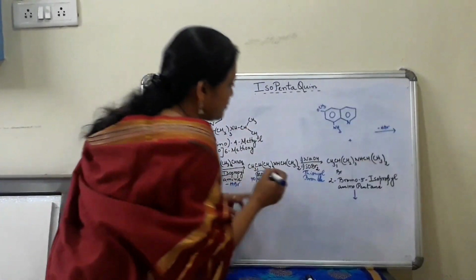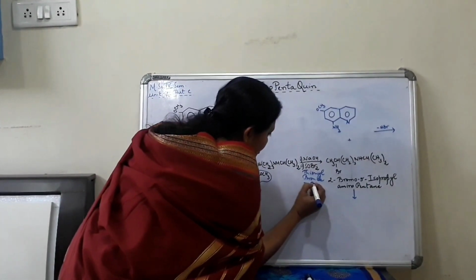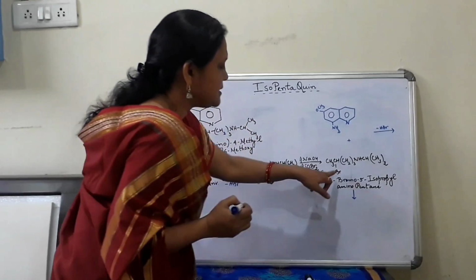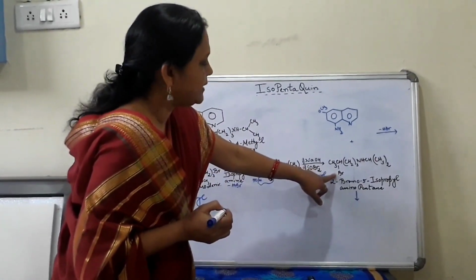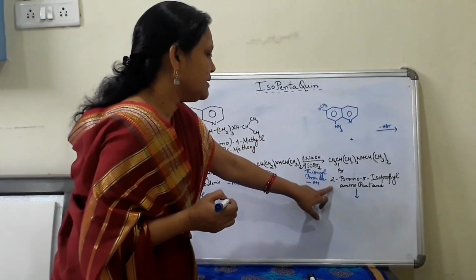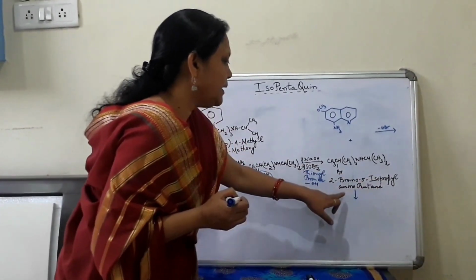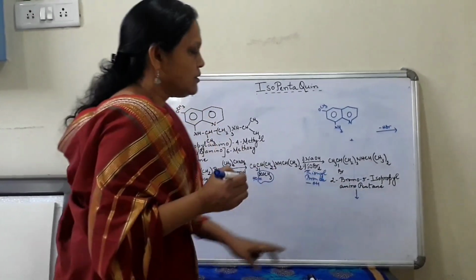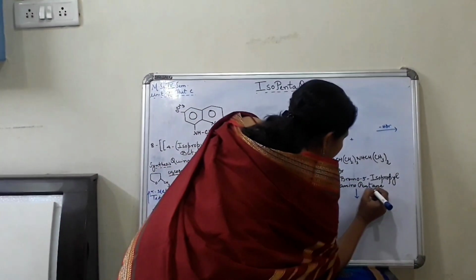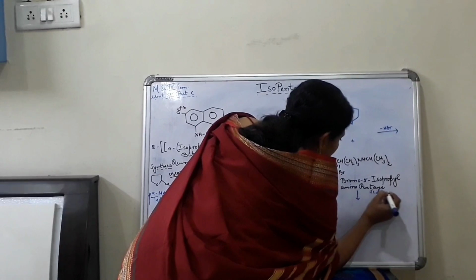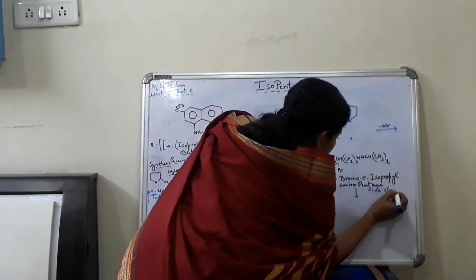OH minus will be removed from here, and you will get the substitution of another nucleophile, that is bromide. Now the nomenclature becomes 2-bromo-5-isopropylaminopentane. So we have synthesized the side chain. Now the third step is, as usual, condensation.